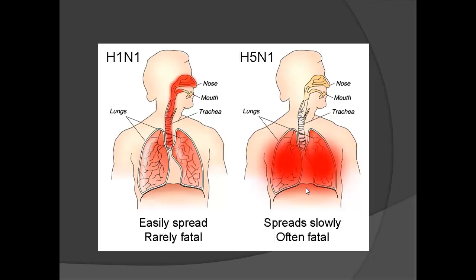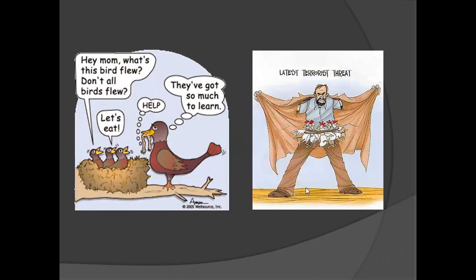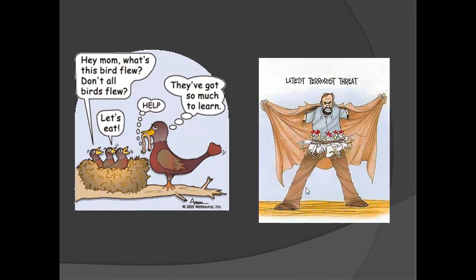Since it is not yet that common in humans, scientists do not know whether ethnicity, age, or gender plays a factor in being infected. If avian flu evolves into a strain that is spread to humans and between humans very easily and quickly, then it would be extremely frightening because no one would be immune to it. It is estimated that the whole world could be infected within 6 months.